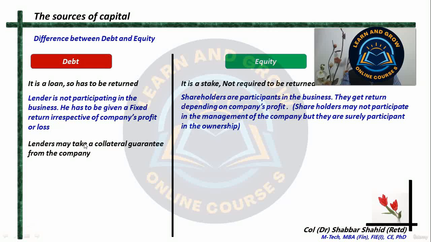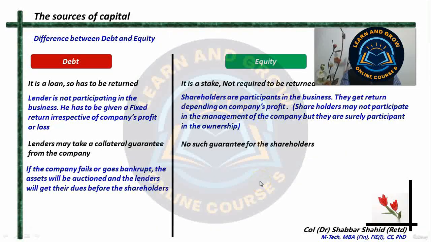Some or other form of collateral guarantee the company who is taking loan has to provide to the institution or the person who is giving the loan. But there is no such guarantee for the shareholders. Buying a share in the company does not give you any collateral guarantee. Alright?